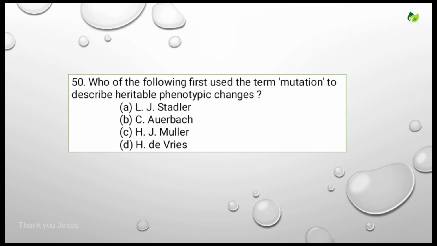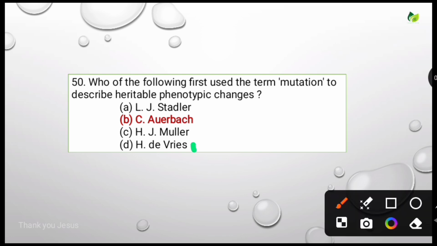Who of the following first used the term mutation to describe the heritable phenotypic changes? Options are L. J. Stadler, C. Auerbach, H. J. Muller, Hugo de Vries. For this, the correct answer is Hugo de Vries.